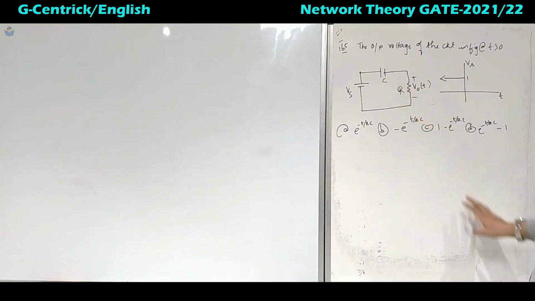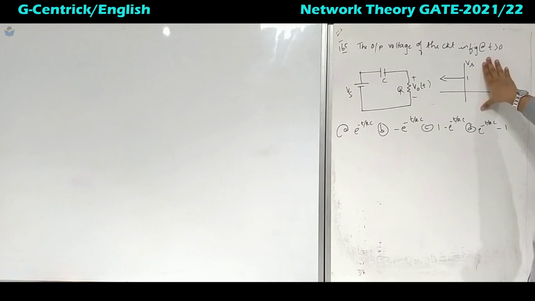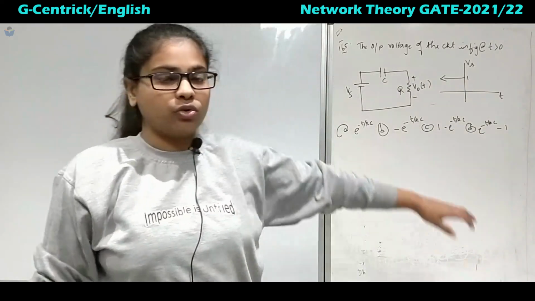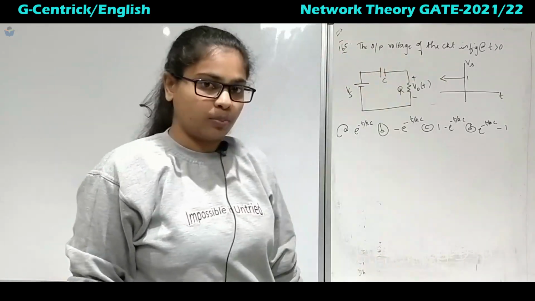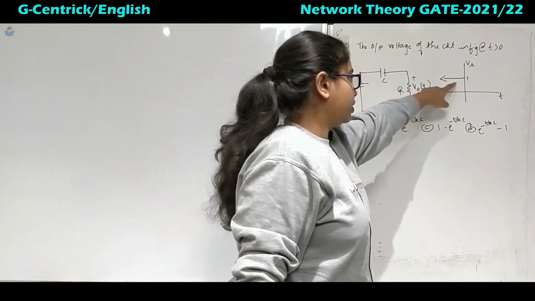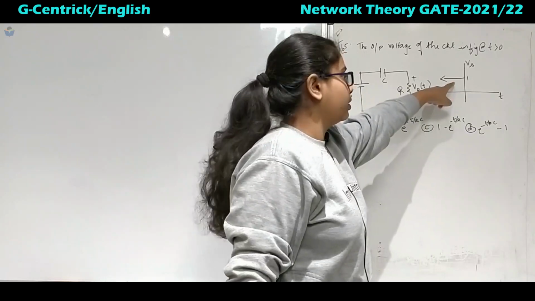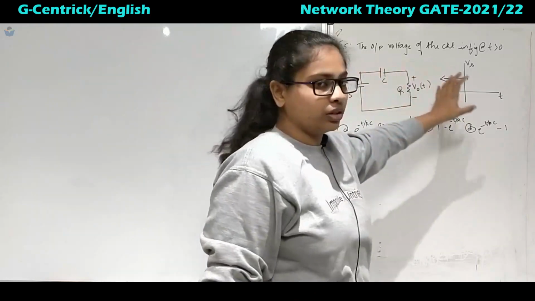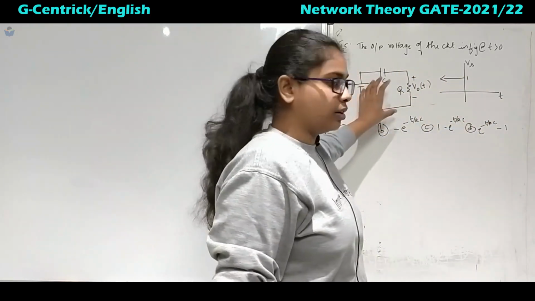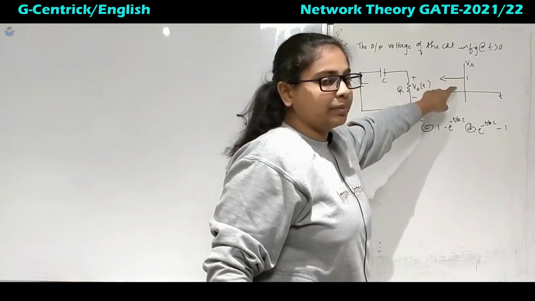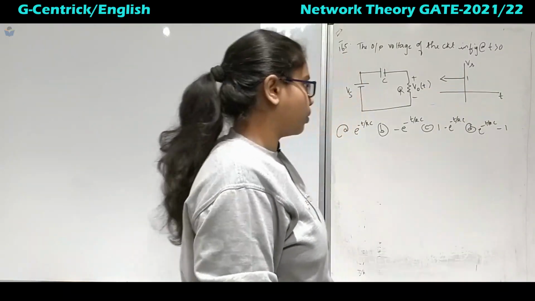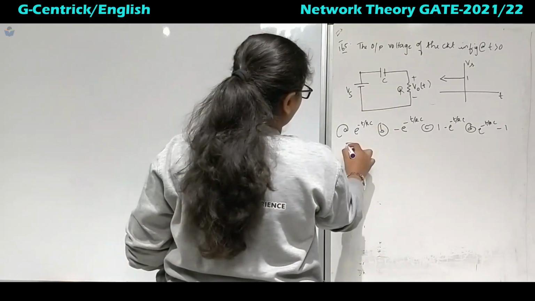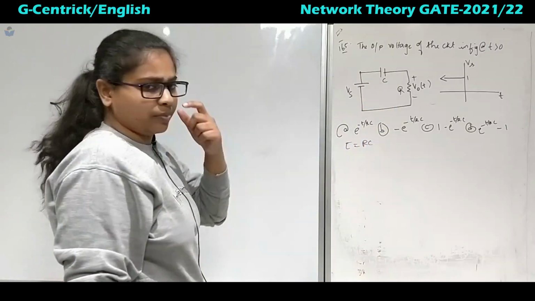So this is an RC circuit, a series RC circuit. There is a graph given. Now you can ask that there is no switch given in this, so how do you identify it as a transient problem? Now you have been given a graph with this, right? So you should assume that if a graph is given or some signal is mentioned, we will take up the next problem with the signal. That indicates that it is a transient problem. Now coming to this one, if it is an RC circuit, then directly what will be tau? It will be RC, right?